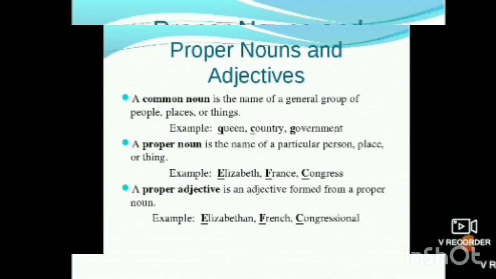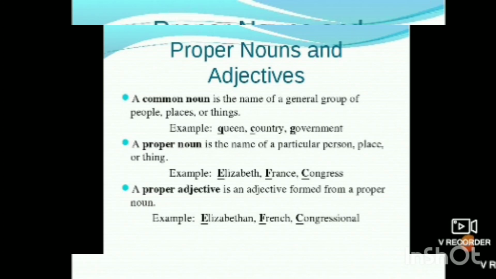So let's go ahead. Now, as we said that there are proper nouns and adjectives, there is a very little part to describe about this. Generally, we have all learned the types of nouns, that common nouns are there, proper nouns are there, right?